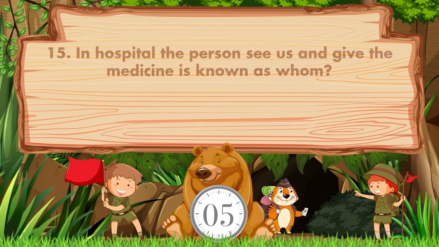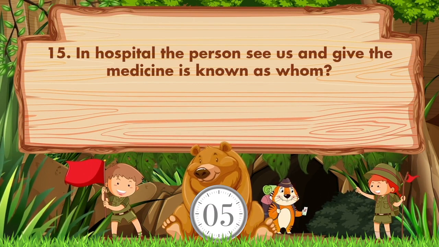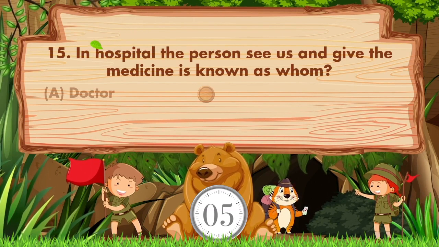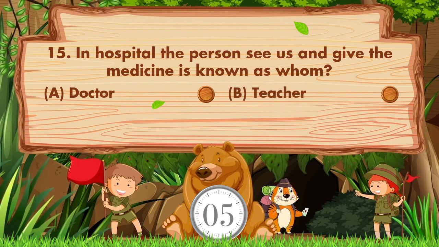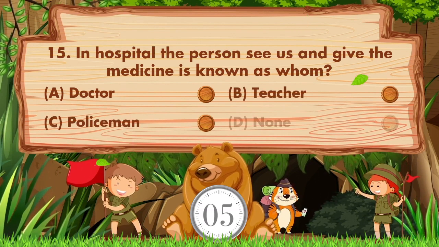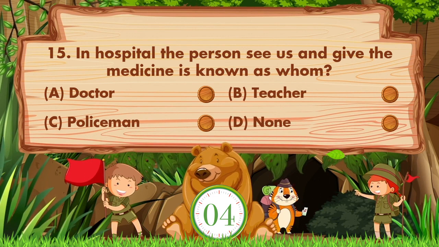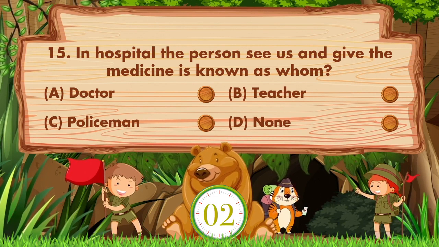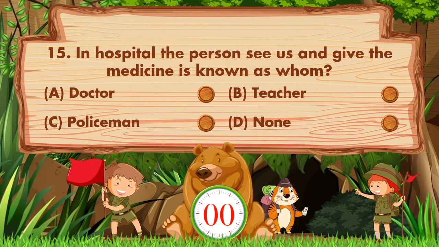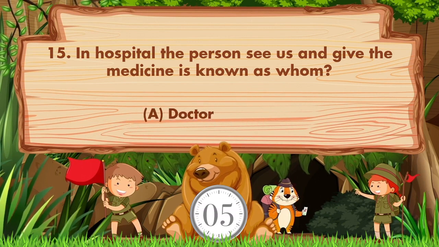In hospital, the person who sees us and gives the medicine is known as whom? Option is A. Doctor, B. Teacher, C. Policeman, D. None. Answer is option A. Doctor.